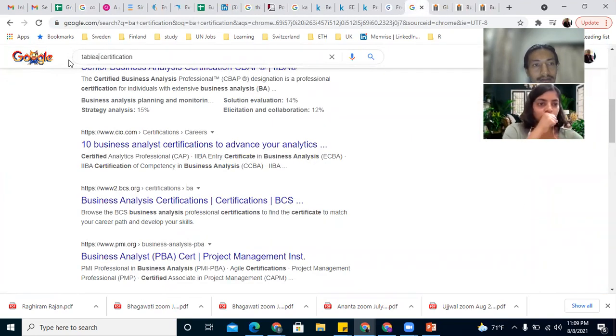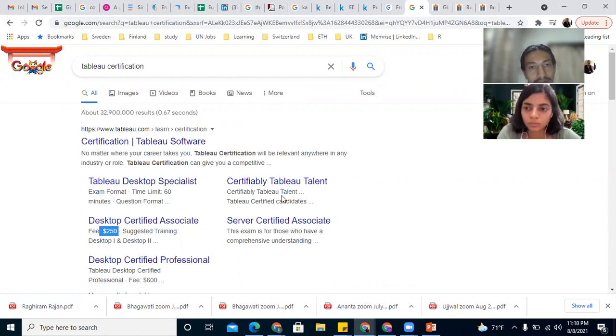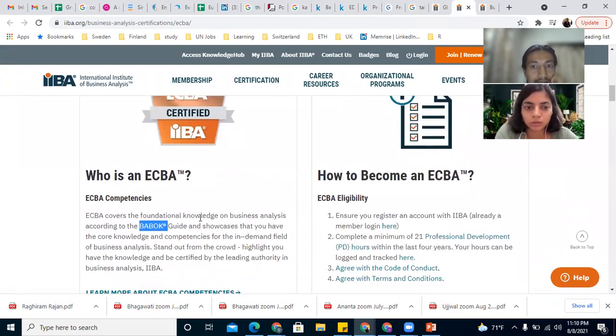But instead of that, we can just do other generally available certifications also. For example, Tableau also has a $250 course. So instead of this, we can just do normal certifications. This Tableau certification will only help us to get to know this particular tool, right? Yes. And the BA certification will get us to know the whole idea of what business analytics is all about. Yes. But even for business analyst roles, Tableau or any other visualization tool and any other data analysis tool will be a lot helpful.